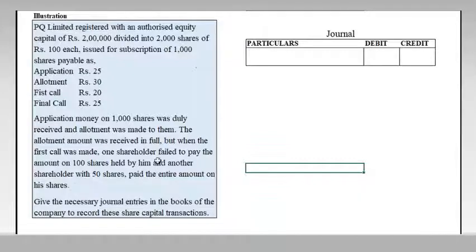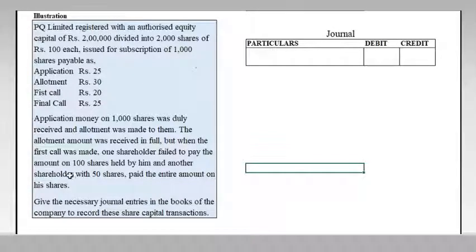So here are some circumstances. The allotment was received in full. They got the full allotment money, but when the first call was made, one shareholder failed to pay the amount on 100 shares. So there is a call in arrear on 100 shares on first call. Yes, the shareholder failed to pay first call money on 100 shares. So first call money is 20 into 100. How much will it be? 2000 will be the calls in arrear.